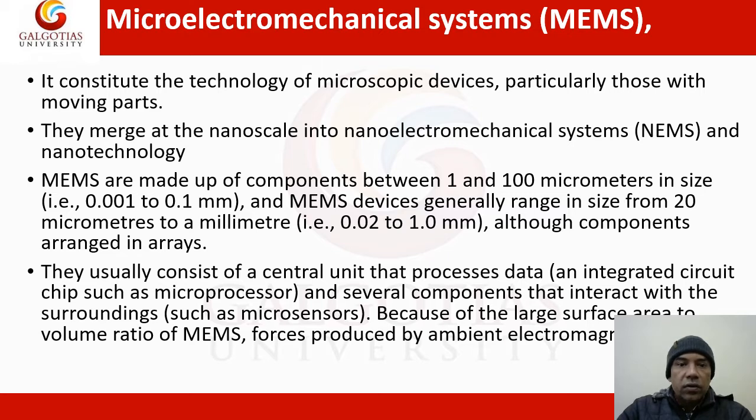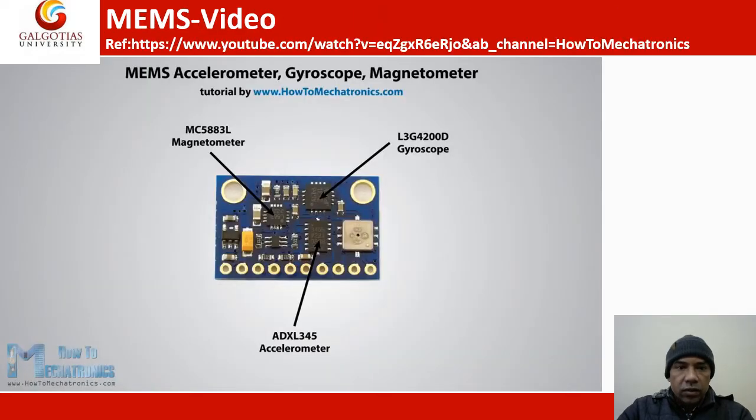It constitutes the technology of microscopic devices, particularly those with moving parts. MEMS are made of components between 1 to 100 micrometers in size, and this device generally ranges from 0.20 micron to a millimeter. All the components are arranged in arrays. So it's very small parts, microscopic parts, and they are processed. They are the part of a central unit. Let's watch this video and learn about these MEMS sensors.